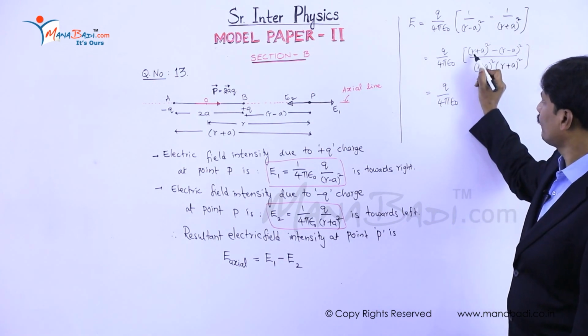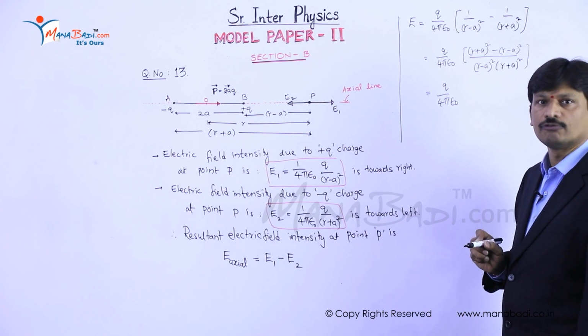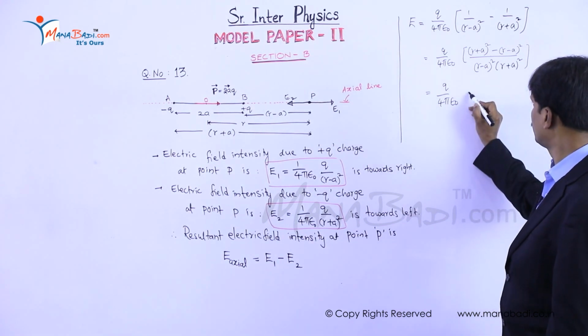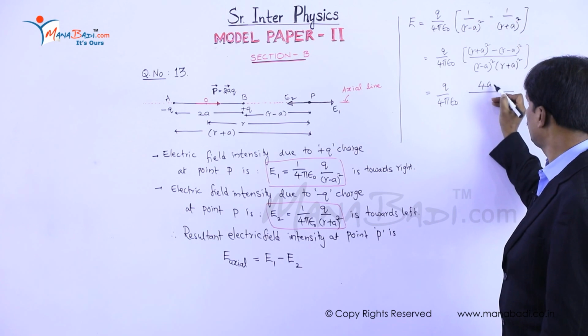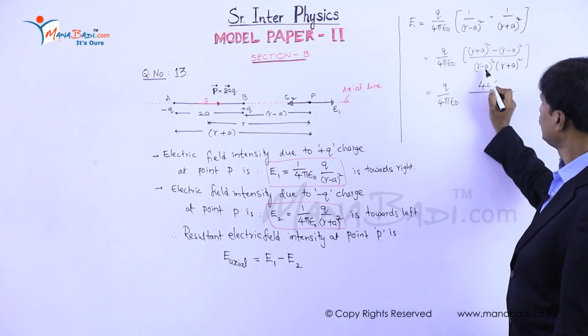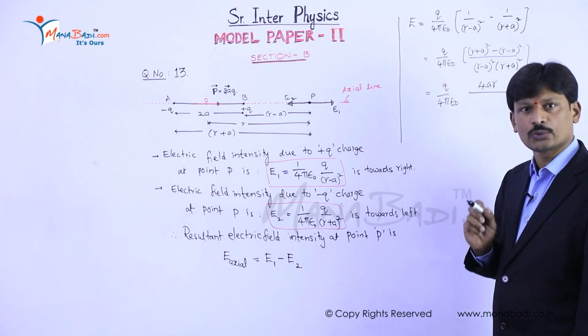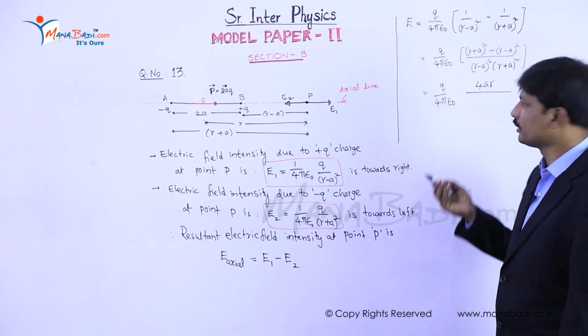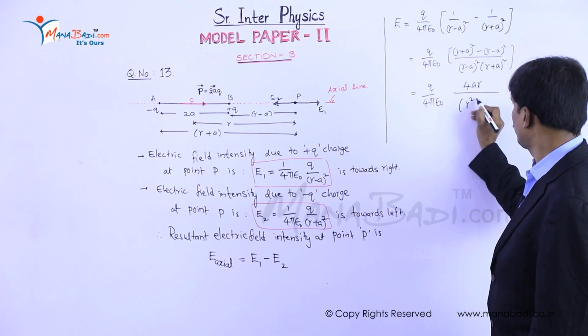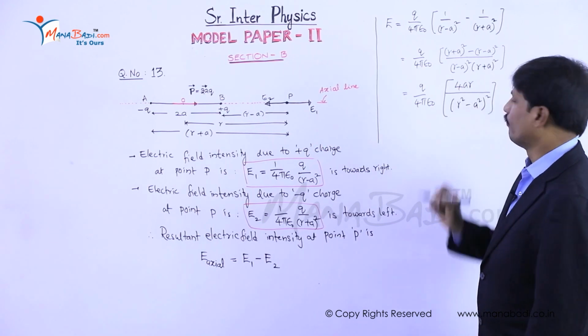So it is in the form of a plus b whole square minus a minus b whole square. The value is 4ab, means here it becomes 4ar by, now it is in the form of a minus b whole square into a plus b whole square. The formula is a square minus b square whole square. That means here r square minus a square whole square. So this is the value.